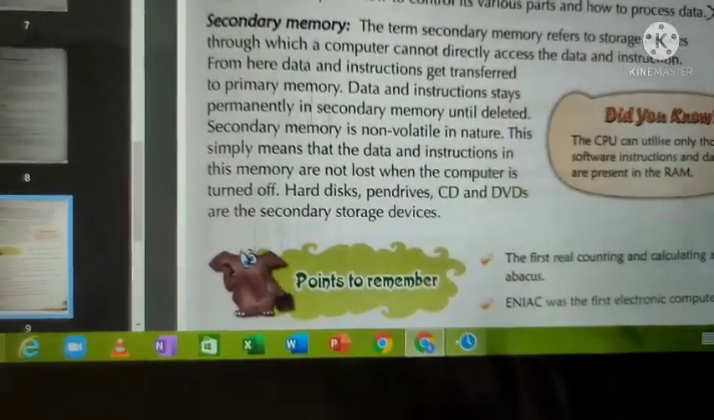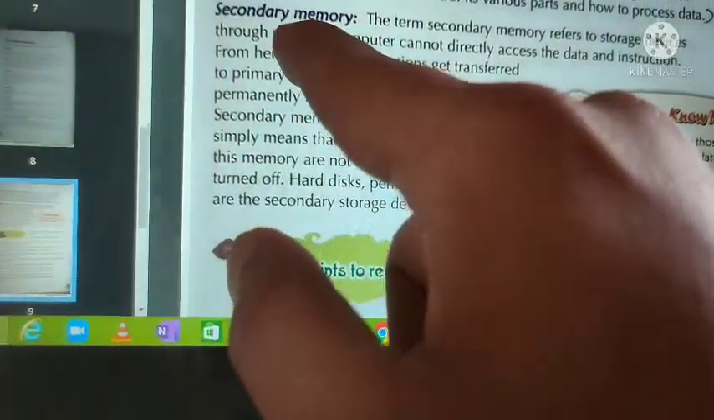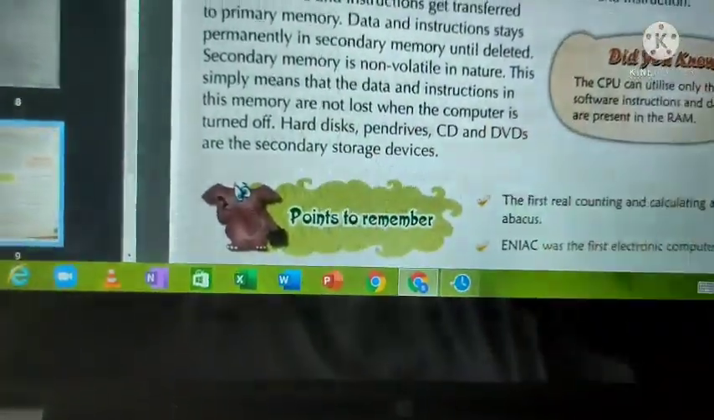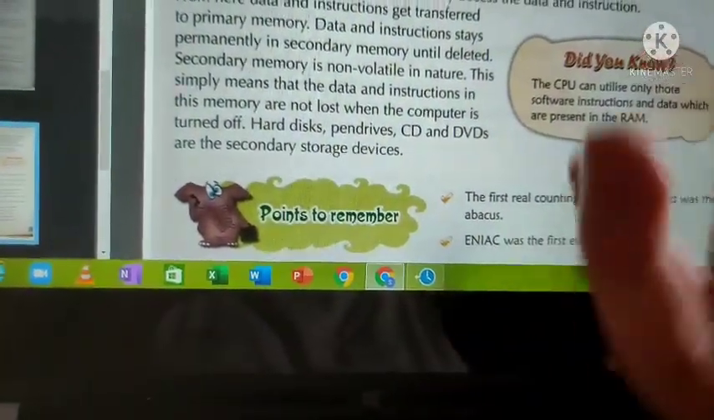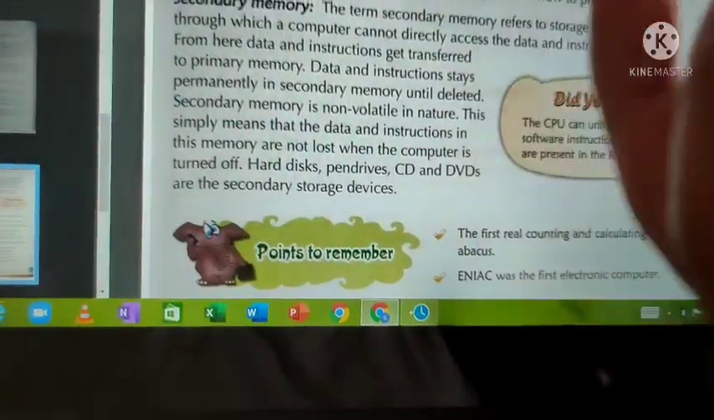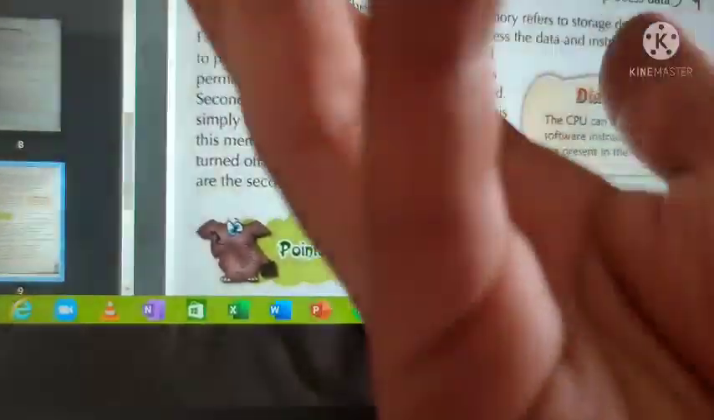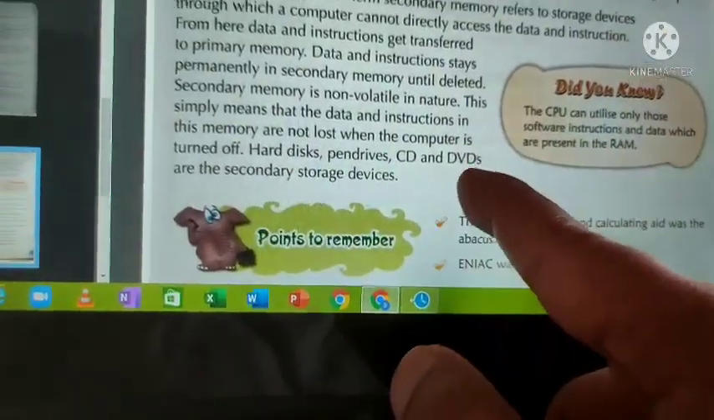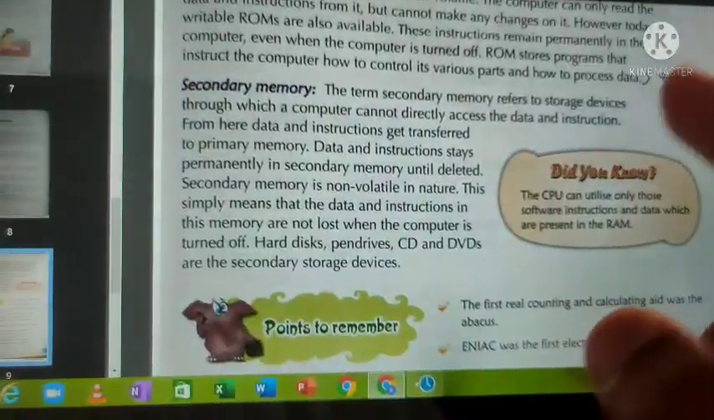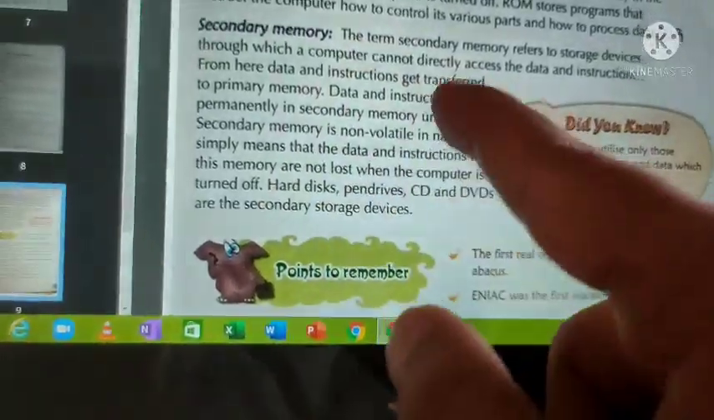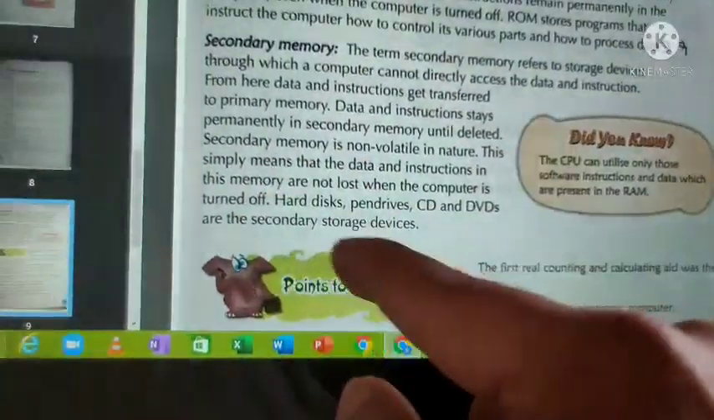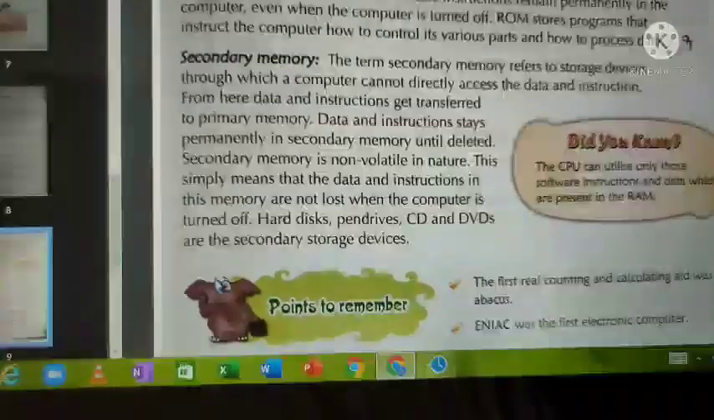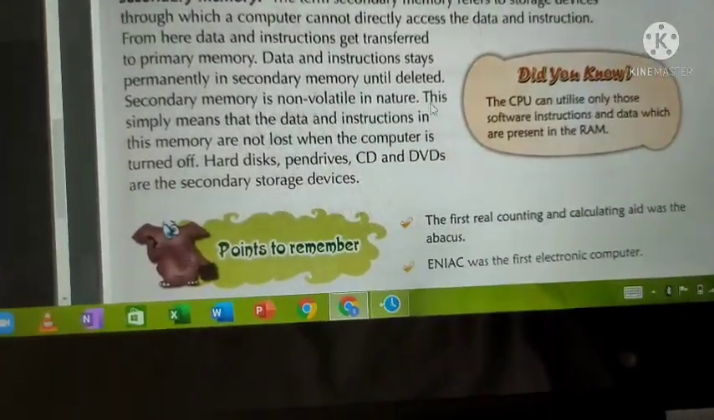Okay. A few examples of secondary memory are the hard disk. I told you the hard disk, that is a main example. Next, pen drive. Pen drive is a secondary memory because whatever data, for example, if you want to store movies, you can store them in a pen drive, right? So it is a secondary memory. CDs and DVDs. You can store documents in CDs and DVDs, right? So secondary memory. Few examples are what? Hard disk, pen drive, CDs and DVDs are the secondary storage devices. Even your memory card is a secondary memory. Okay, that's it.